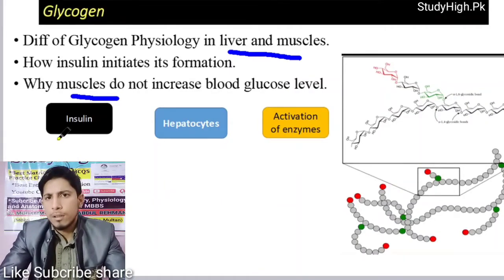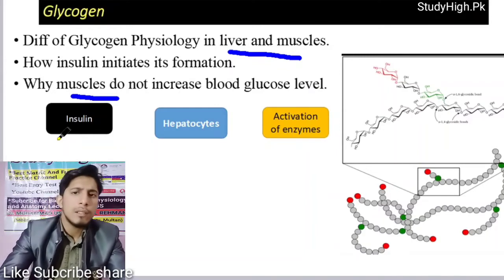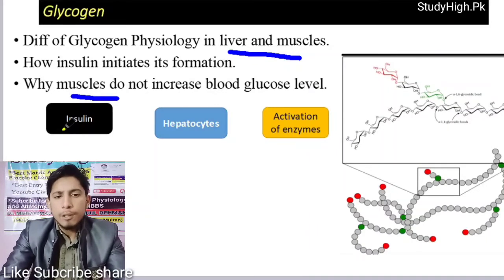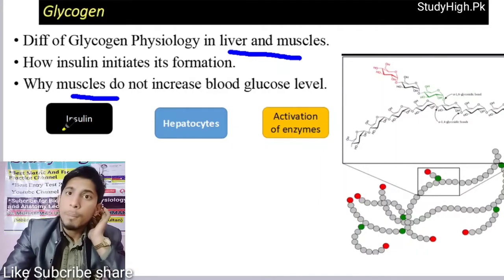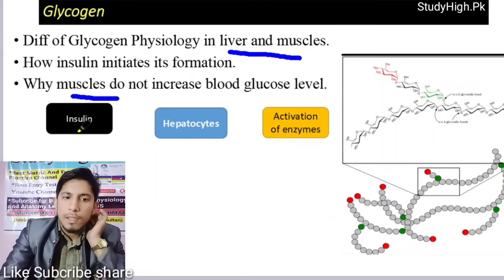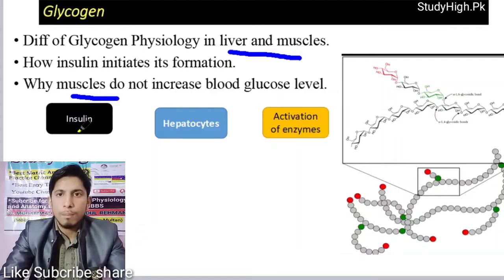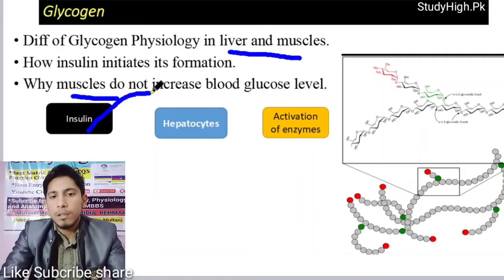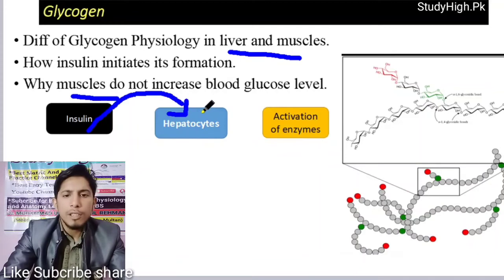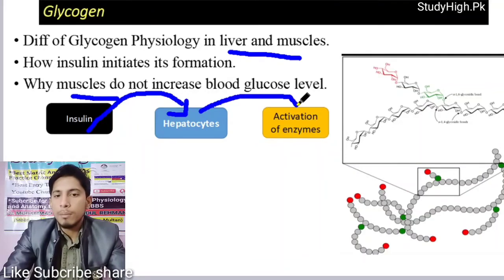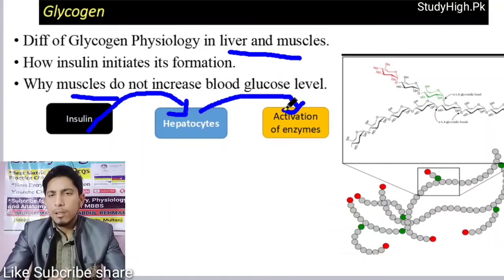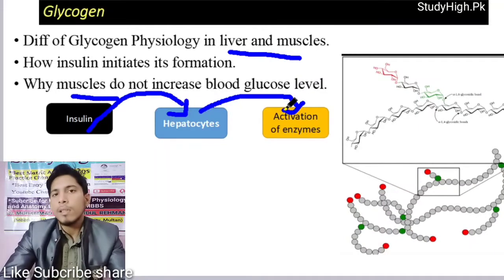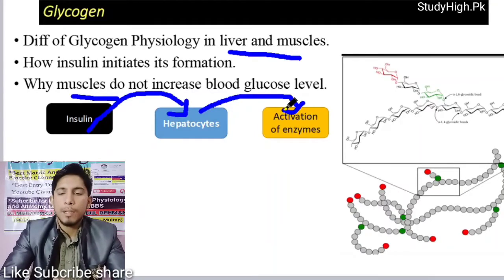First, the basic thing, then the other processes we will discuss. Insulin is a hormone secreted by our pancreas. Through our blood circulation, the portal system, it enters the liver. After entering our liver, it acts on the hepatocytes, the cells of the liver, and causes the activation of different types of enzymes that are involved in synthesis of glycogen. So this is a simple process. Now I am going to discuss in detail what really happens in the human body.